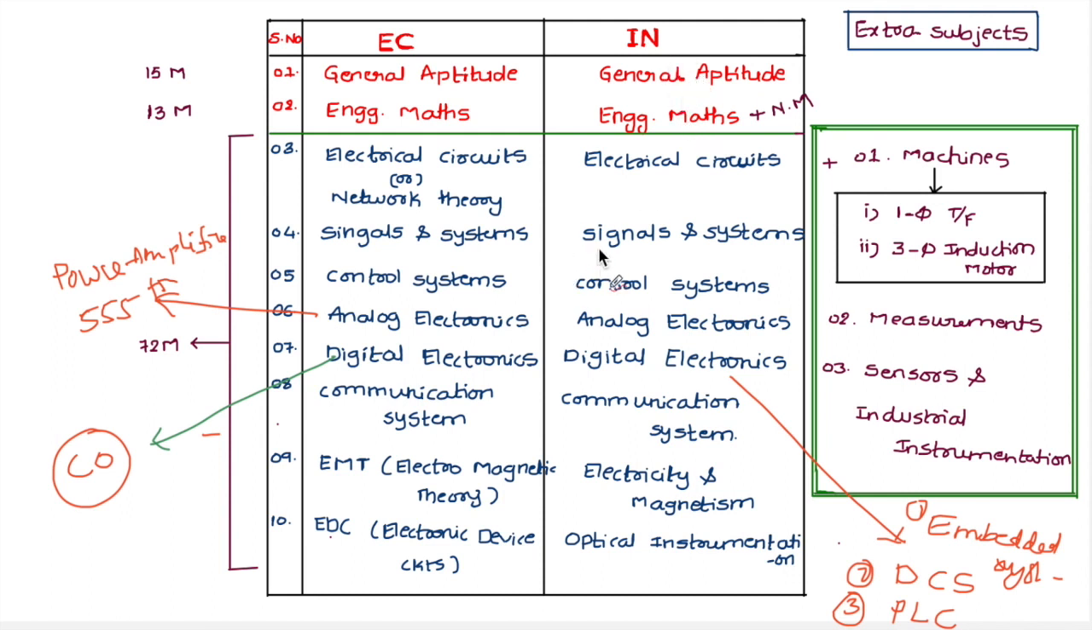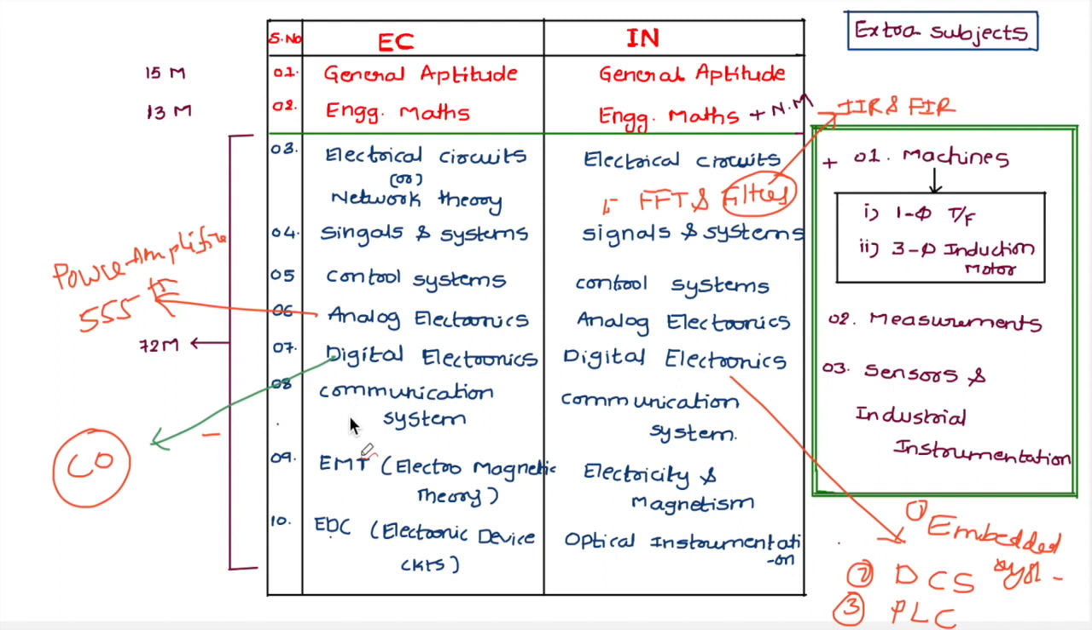So here for control system, most of the syllabus is same, and for signals and system, for instrumentation students, FFT and filters, basics of filters, right? Those filters are IIR and FIR. These are the topics that are extra in instrumentation engineering. And when it comes to communication system part, almost all same.